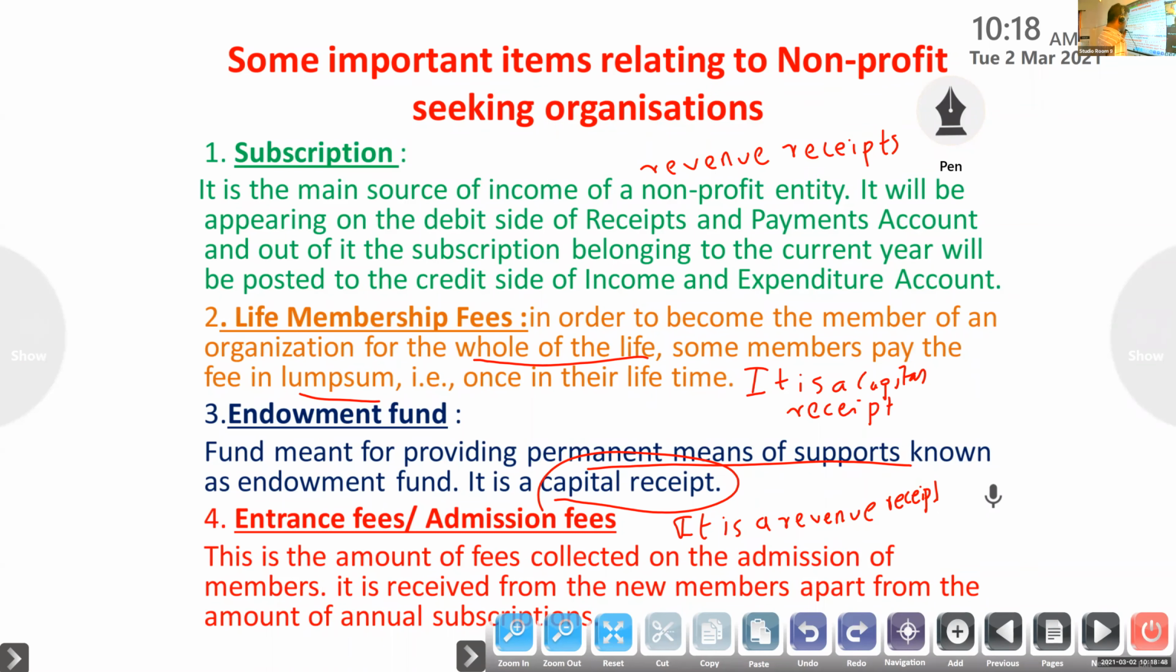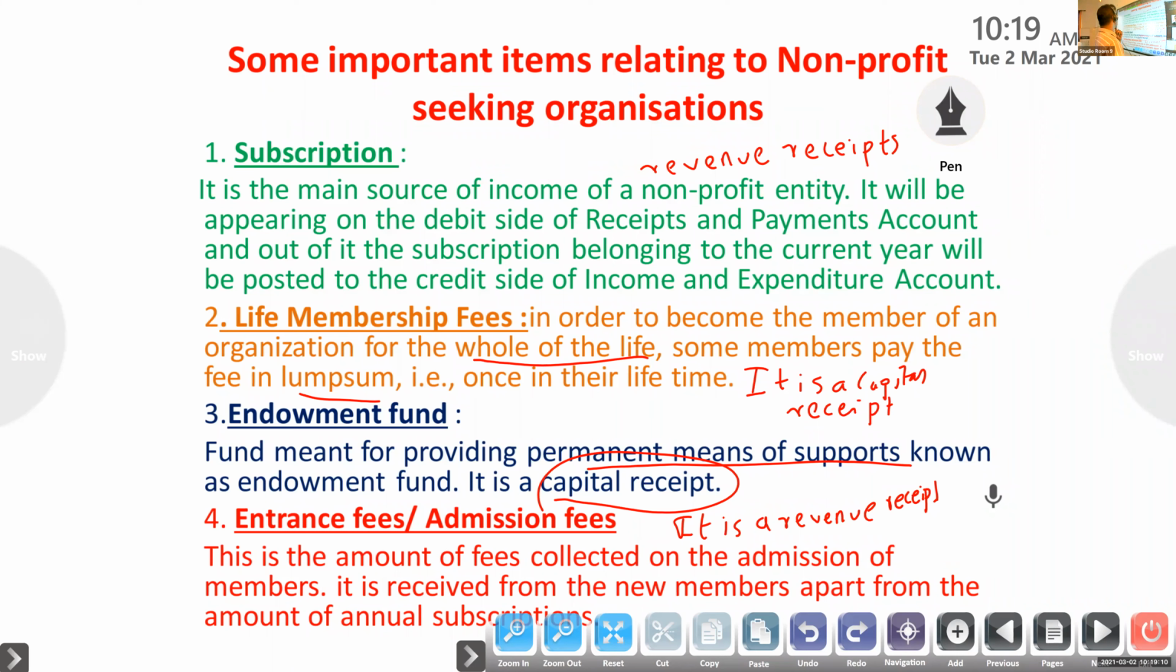First one, subscription: amount collected from the members periodically. It is a revenue receipt, which means income side. Next one, life membership fees. In order to become a member for a lifetime, they will give some amount to the organization. So it is a capital receipt, and it will come on the balance sheet liability side.